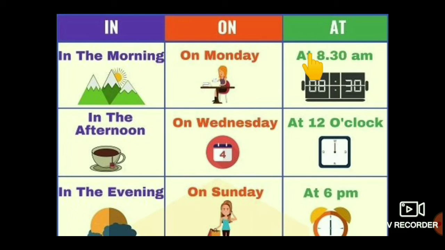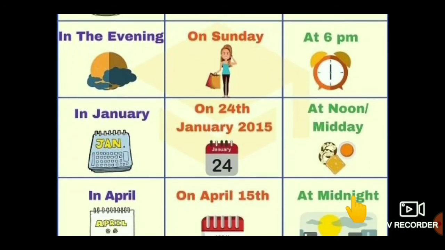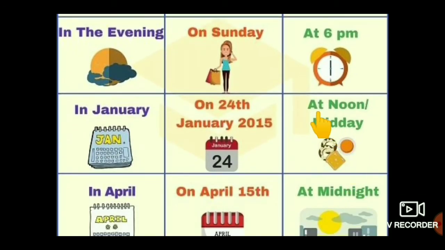At preposition. At 8:30 a.m. Particular time, children observe. Particular time before we use at preposition only. At 12 o'clock. At 6 p.m. Okay? And time. At noon or midday. At midnight or at night. We use at before particular time or particular place, at school, at hospital, at temple, like that. Okay?